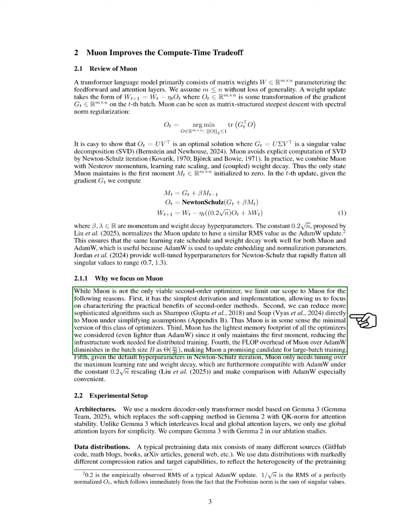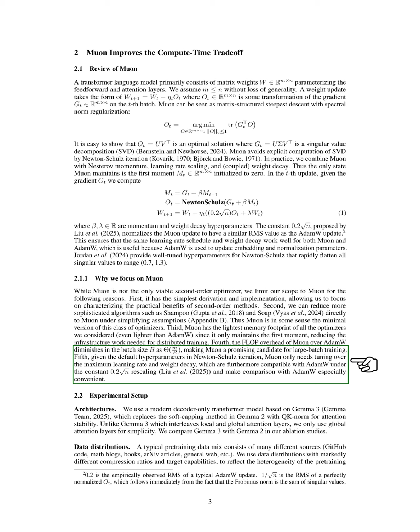It has a straightforward derivation and implementation, allowing us to highlight the practical advantages of second-order methods. We can simplify more complex algorithms like Shampoo and SOAP to Muon, making it a fundamental optimizer in this category. Additionally, Muon has a minimal memory requirement compared to other optimizers, which is advantageous for distributed training.